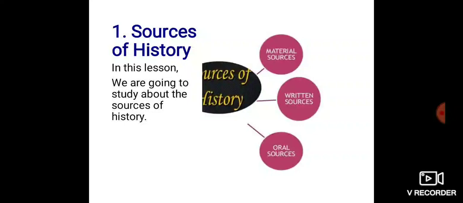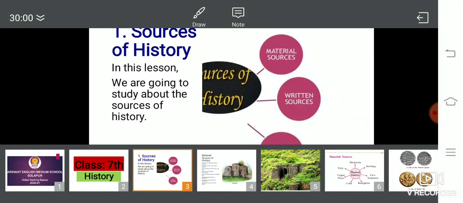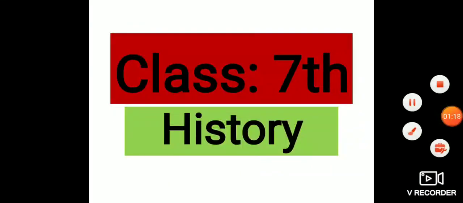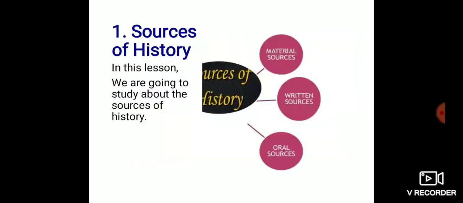Here the 4 points are important: individuals, society, place and time.